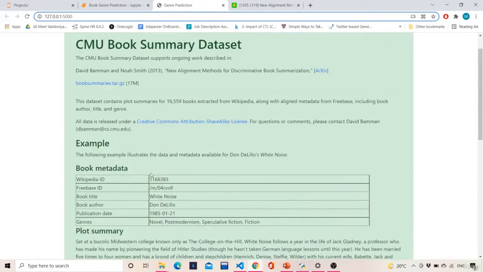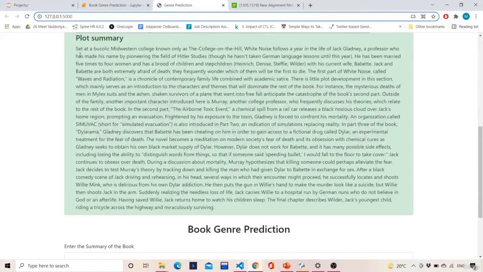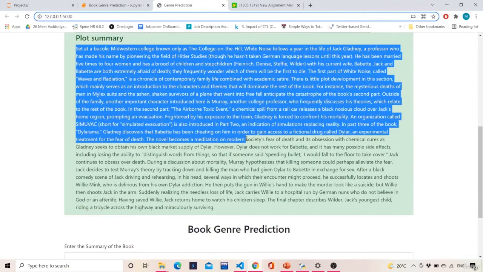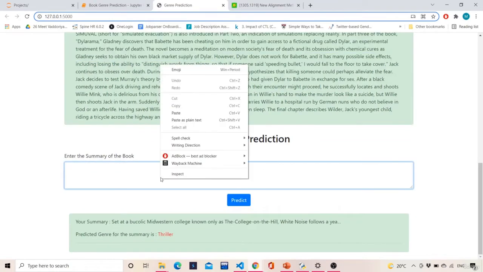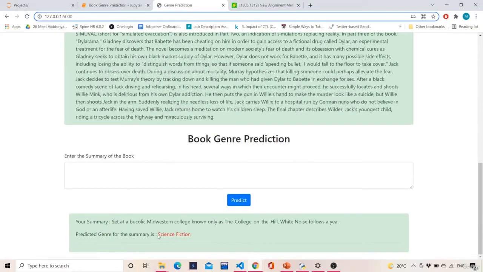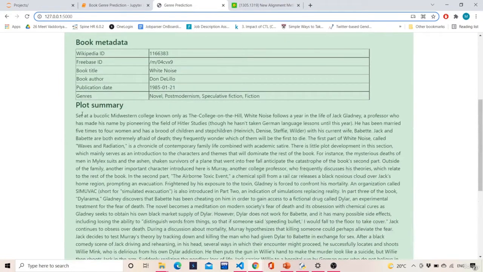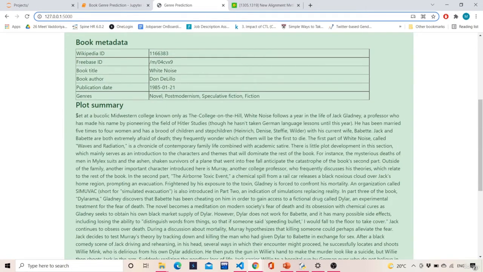Basically it may take a little bit of time, because at the backend machine learning instances are working, they are very heavy, and the load on them is a little bit more. So when a huge chunk of text is sent directly to it, it takes a little bit of time to predict, and because of some load issue it may happen, but most of the time it will give the prediction correctly. As you can see over here also, the prediction was correctly given, because the first few lines were talking about some historic events.